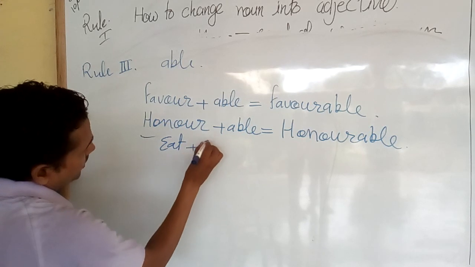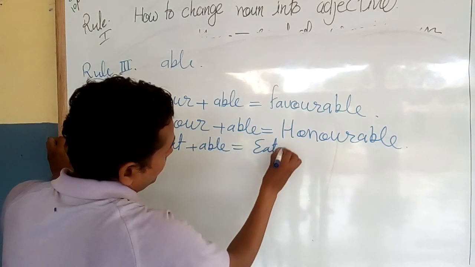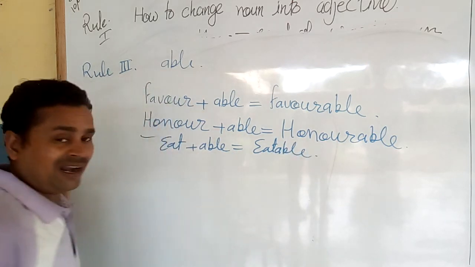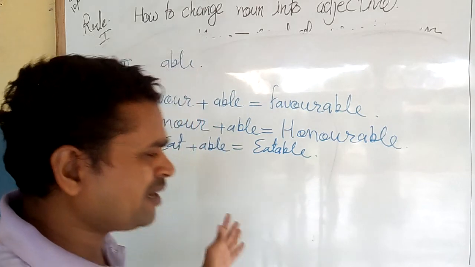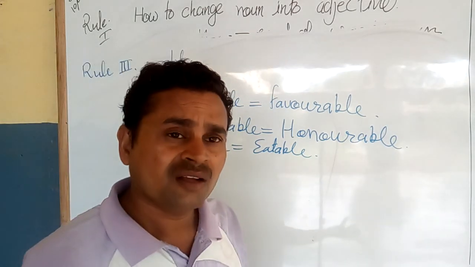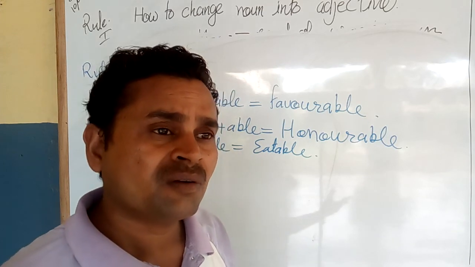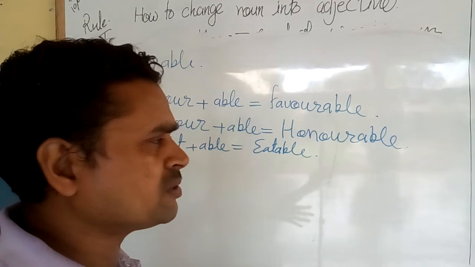You add able. It will be eatable. Catchable, readable, throwable, rideable. So many words are available.